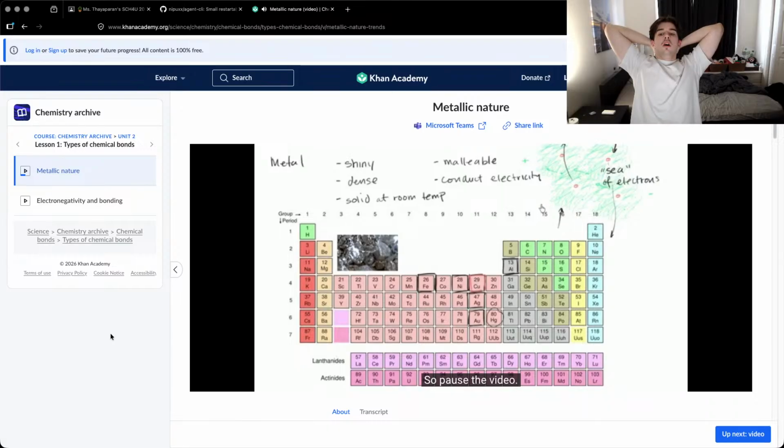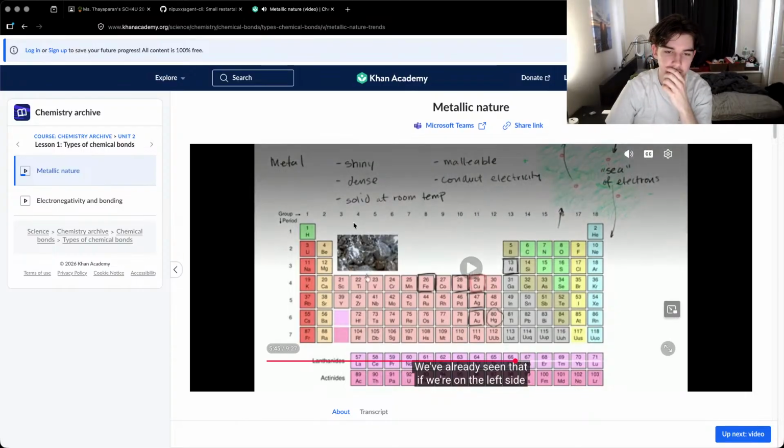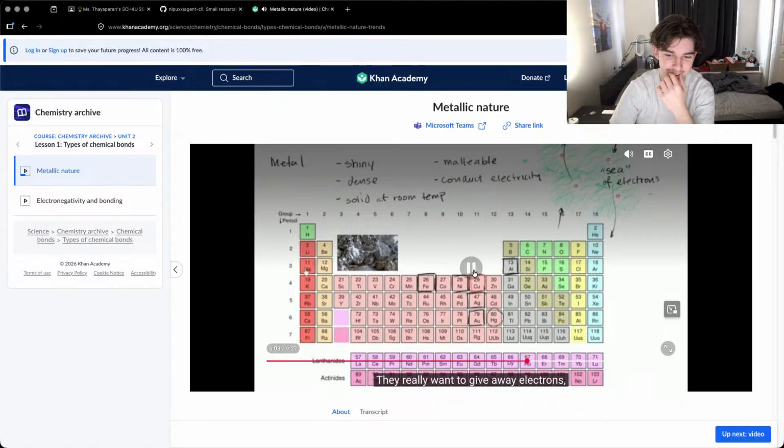So pause the video. I'm assuming you've had a go at it. Which elements are most likely to share electrons? Well, we've already seen that the elements on the left side of the periodic table, group 1 for example, only have one valence electron. It would be very hard for them to get enough electrons to complete the outer shell. This is 1 valence electron, this is 2, this is 3, 4, 5, 6, 7, 8. If they get rid of that one valence electron, they can go to a more stable state. So they really want to give away electrons.